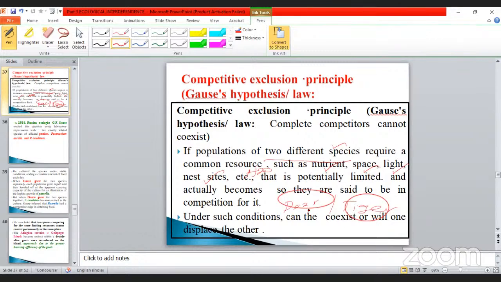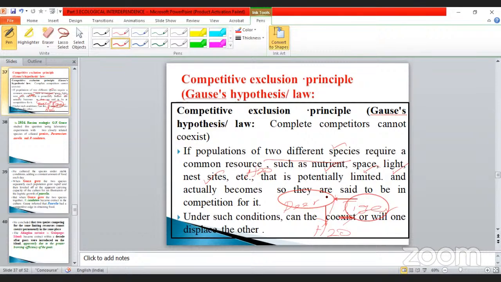Water is the limiting factor, the one in very small quantity. Both compete for water, they fight for water. That is very important. Under such conditions, can they coexist, or will one displace the other? For example, during this process, what happened? The tiger easily...